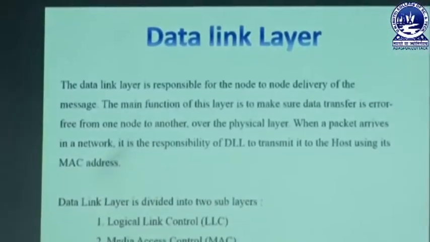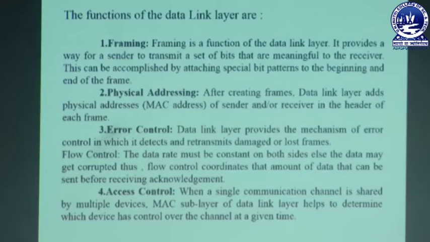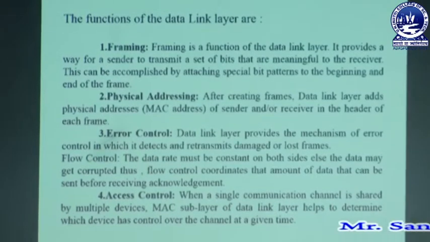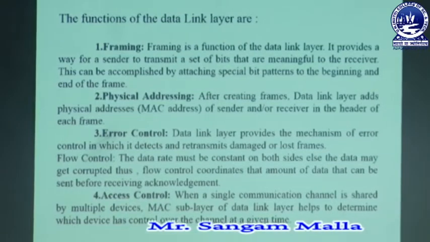It has two sub layers, that is logical link control and media access control. So the functions of data link layer are, first, framing. Whatever messages we send will be converted to packets, and the packets will be converted into frames. You must have noticed while sending a photo on WhatsApp, the photo is uploaded 1%, 2%, then it moves to 5%, then to 15%. So it is uploaded according to the speed of the internet.